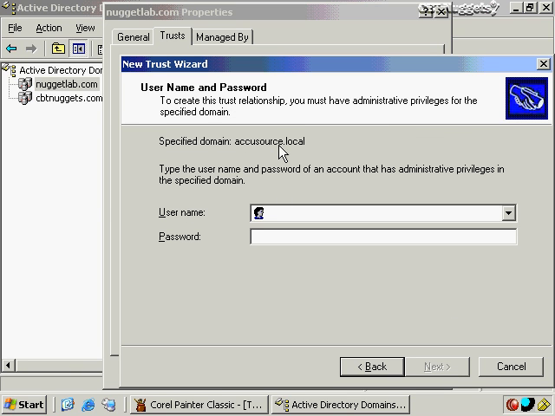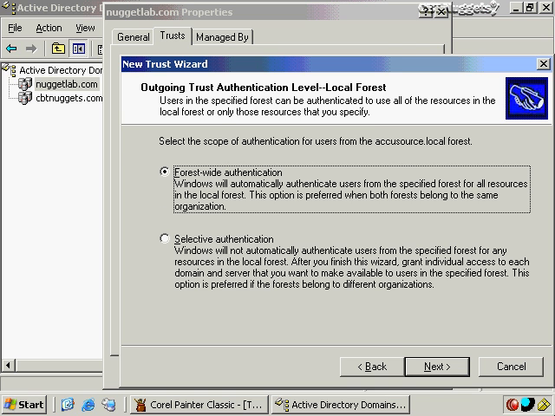Now I need to specify credentials for Accusource.local. This needs to be an account that has membership in something called the Incoming Forest Trust Builders Security Group in order to create this forest trust, if it's going to be an incoming trust only. If it's going to be something like I'm about to create here, where I'm going to create both sides of it myself, to create this forest trust, I'm going to need to be an enterprise admin in both forests. So for Accusource.local, I've created the same username and password over in that domain just to make it simple for our purposes. That's also going to be a trainer account with the same password. And that account in Accusource.local is an enterprise admin, giving it the capability to generate this trust relationship.